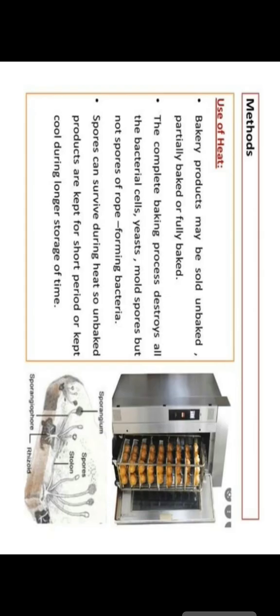The next method we can use is canning. The temperature used for canning food ranges from about 100 degrees centigrade to 125 degrees centigrade, for low acid food. The canning process does not guarantee sterile products. Sometimes spores may be present that can germinate. Mostly the important organism is Clostridium botulinum.